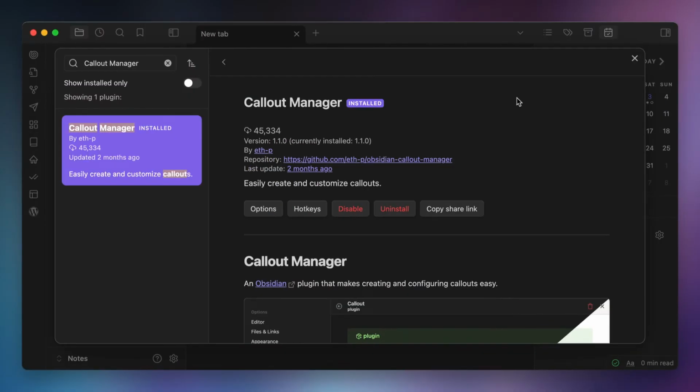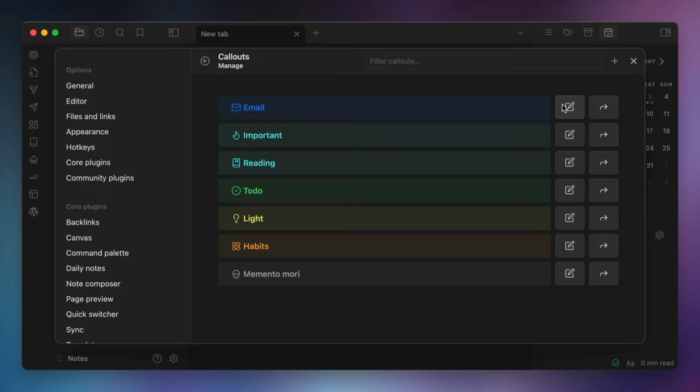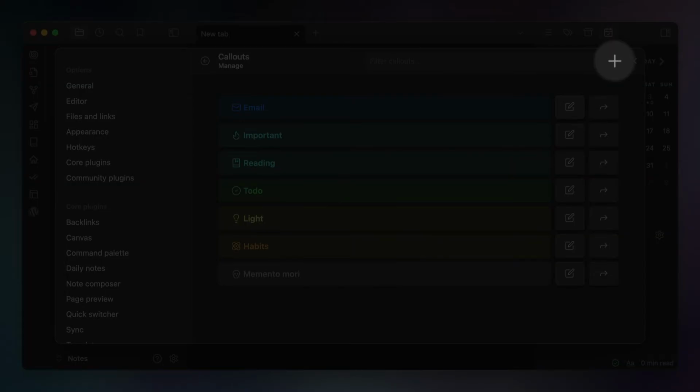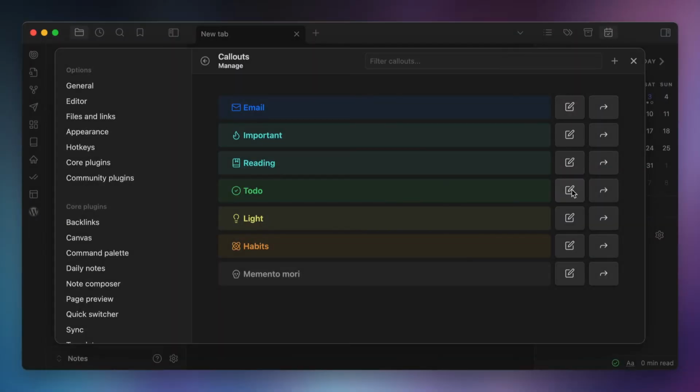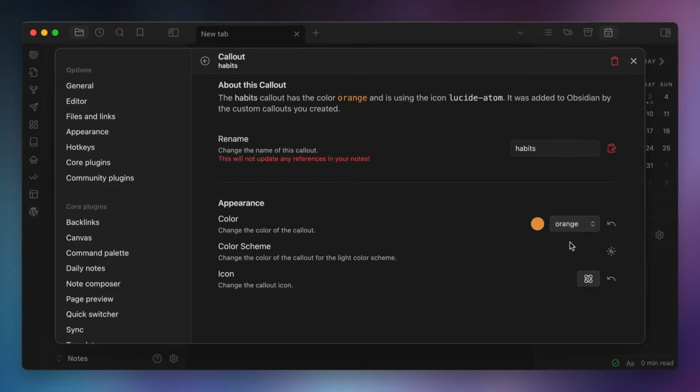The custom callouts that I have are configured using a community plugin called Callout Manager. To create a custom callout in Callout Manager, go to the Obsidian settings and open the Callout Manager settings. Click on the Manage Callouts button and you'll see all of the custom callouts that you have configured for the Callout Manager plugin inside of your Obsidian Vault. To create a new custom callout, you can click the plus button at the top, but I have one here configured for habits, so instead I'm going to click on the pencil icon to go edit the settings for this particular custom callout.